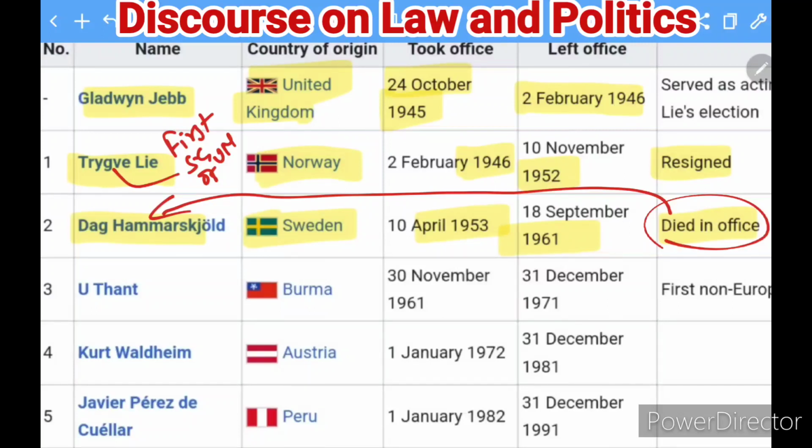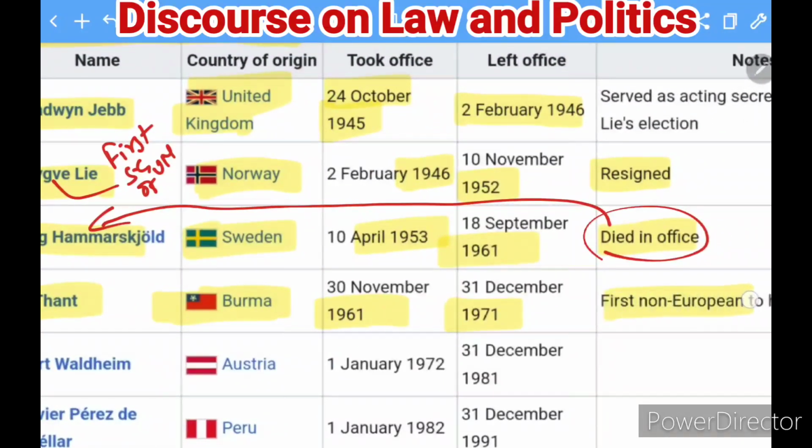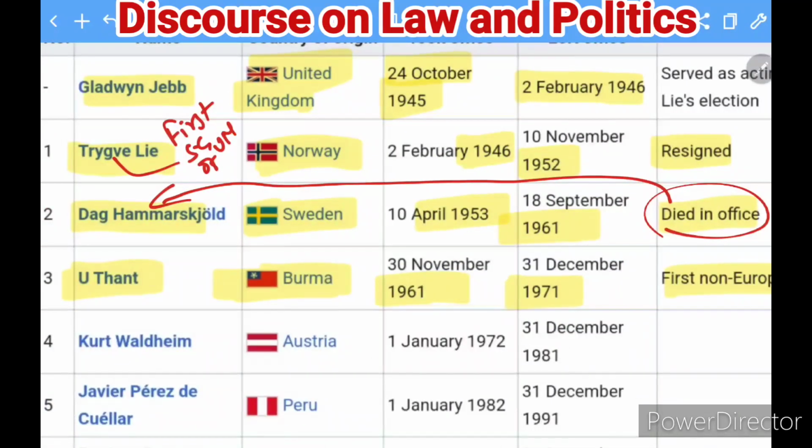The next person who was Secretary General was U Thant, and he belonged to Burma. He remained in office from 1961 till 1971. So he served 2 terms, and this man was the first non-European to head this office, that is the UN Secretariat. Before this, the 2 people, Trygve and Dag, were European. So this man was the first non-European.